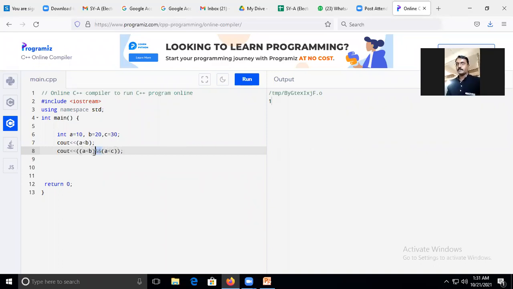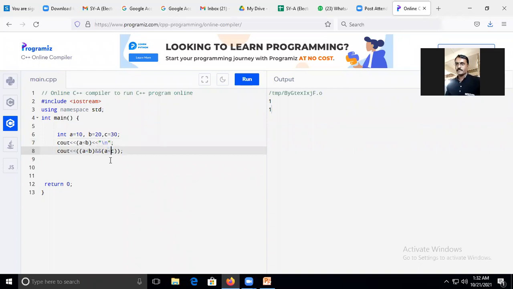Logical AND means that the left hand side condition must be true and the right hand side condition must also be true. If both are true, then it will return only the true value. If one of the conditions, left side or right hand side, is false, then the result will be false. I will add a slash n and move to the next line. Check. Now in this case both the conditions are true, so it will write 1 for true.